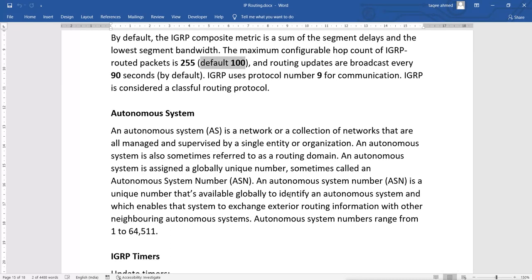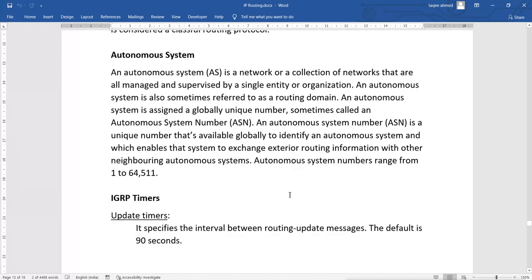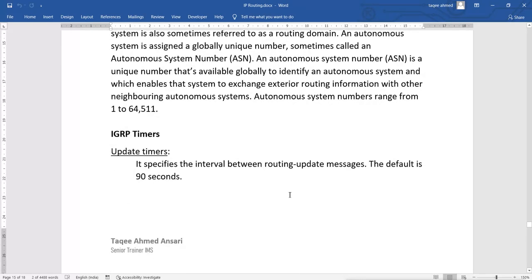Then the timers. Just like RIP, this IGRP is also sending the update of the routing table. So it has update timers, and it specifies the interval between routing update messages. The default is 90 seconds. In RIP it is 30 seconds, in IGRP it is 90 seconds. So after every 90 seconds, every router will send the routing update to its neighboring router.